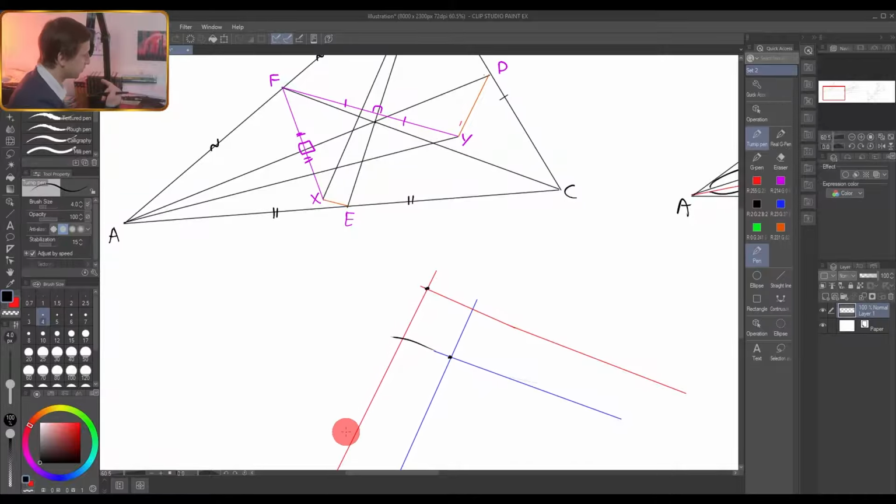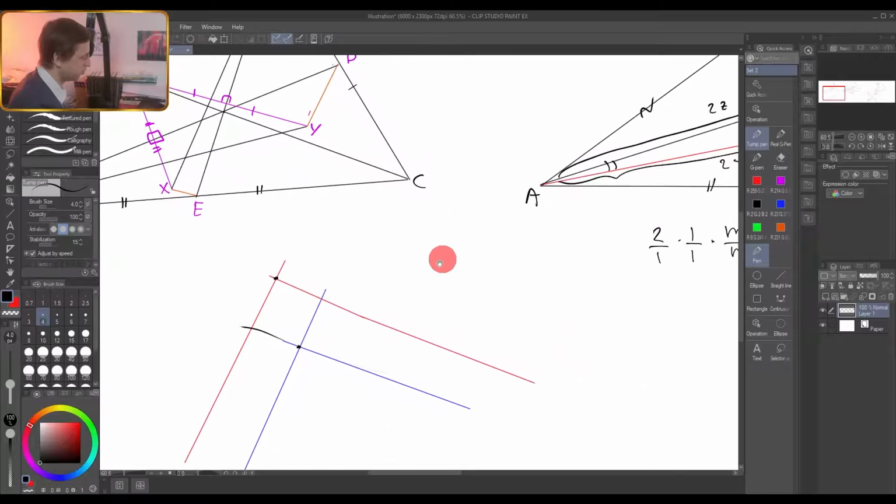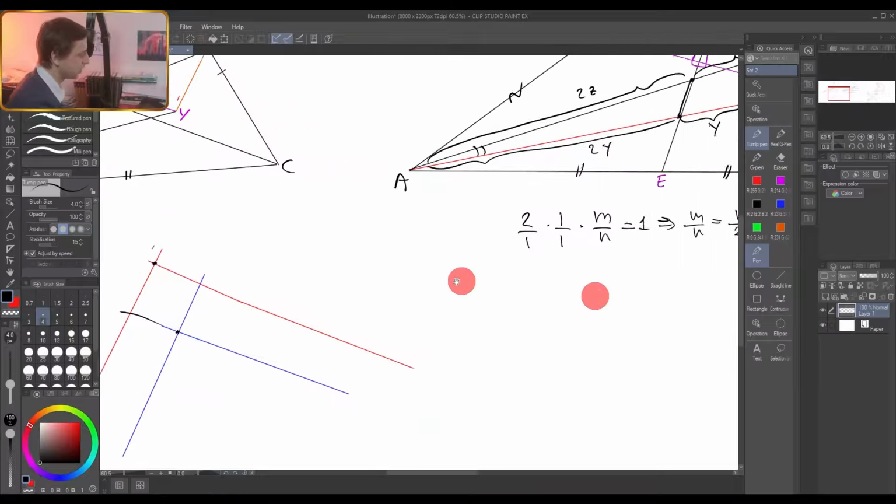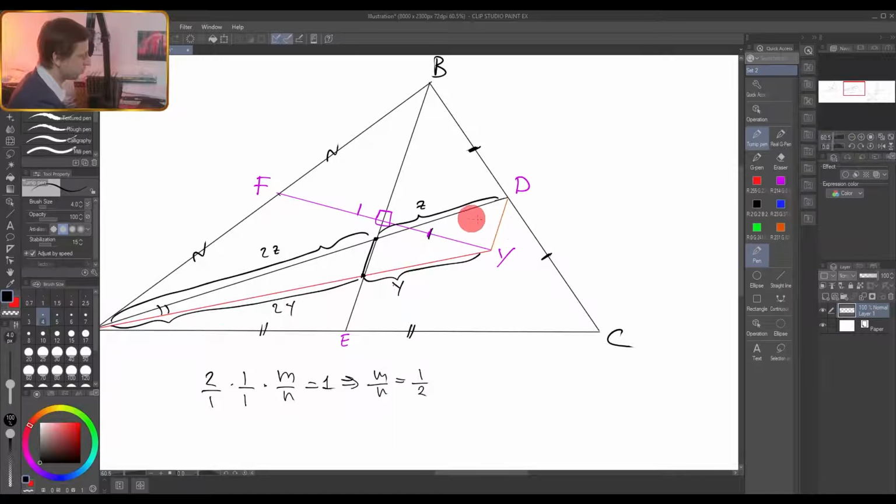So it makes me make another assumption. Maybe these lines will actually coincide. Maybe the perpendicular bisector to this segment and to this segment will be not just parallel, but actually the same. It will be the same line, because if the same line makes a perpendicular bisector to DY and BE, in this case everything will be great.